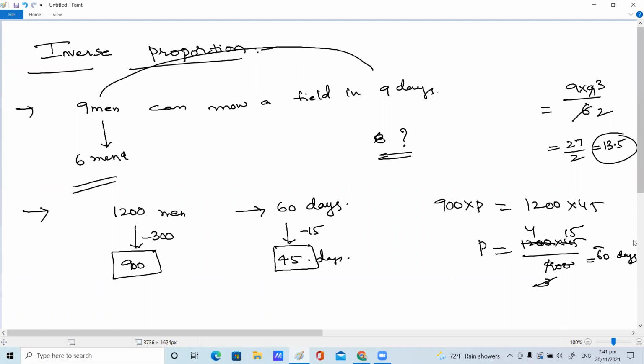Like that you can, this is one more application part. There are many applications, children. We'll see step by step.